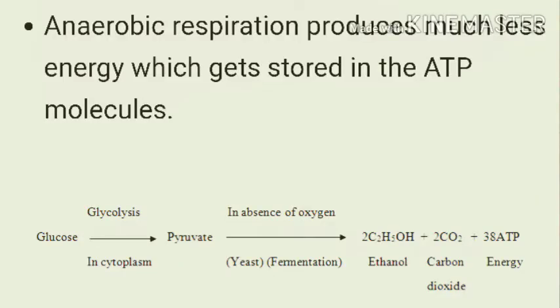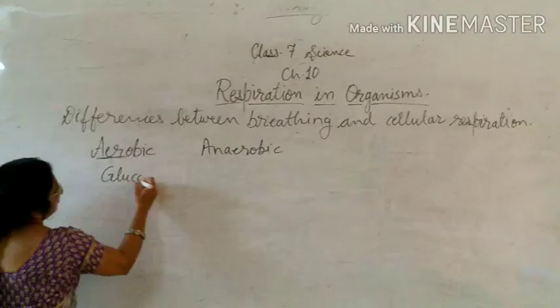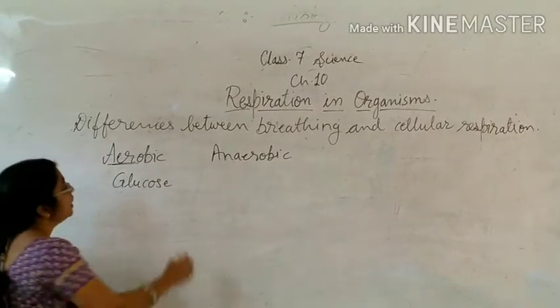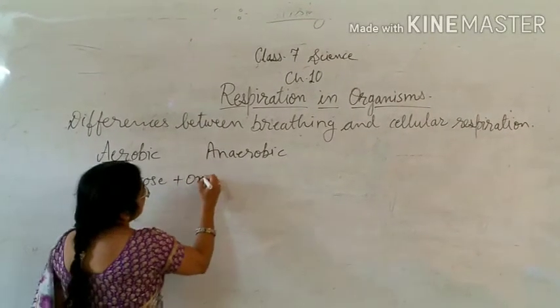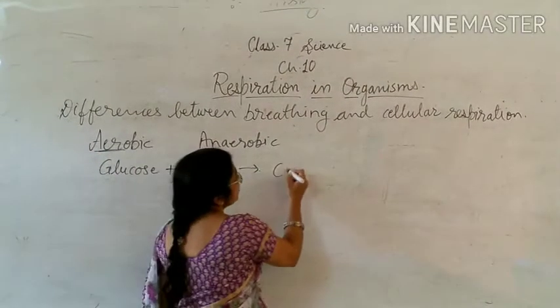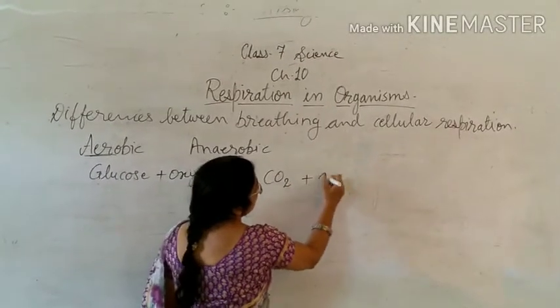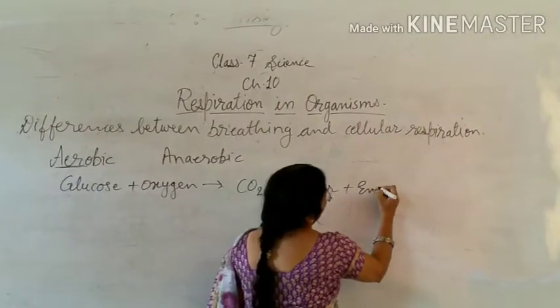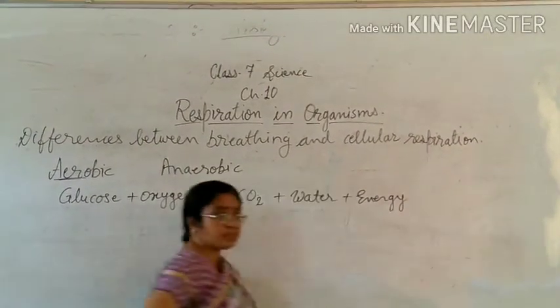Now, aerobic respiration, as it occurs in human beings, as I have already told you about this reaction, here the food in the form of glucose which is present in our cells will get oxidized with oxygen, and the products formed are carbon dioxide, water, and lots of energy is released.